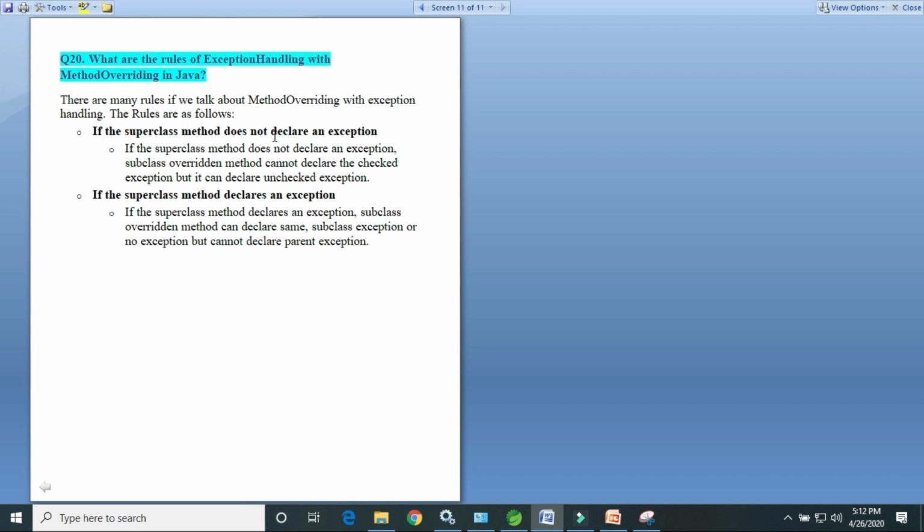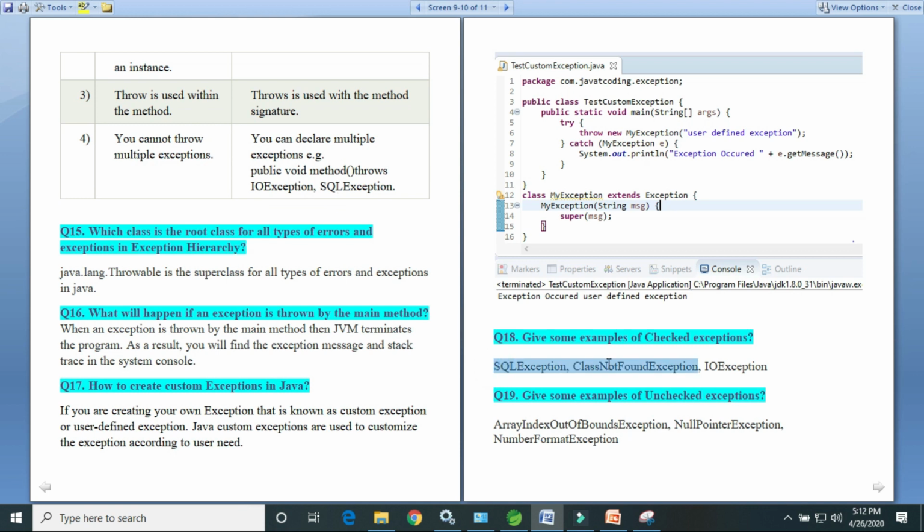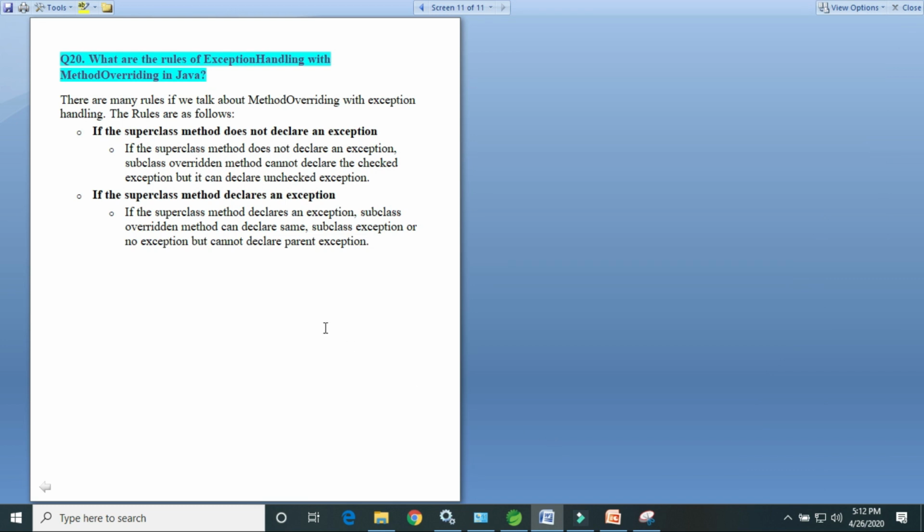So if the superclass method does not declare an exception, then what? If the superclass method does not declare an exception, then the subclass overridden method cannot declare a checked exception, but it can declare an unchecked exception. Checked exceptions, like SQLException, ClassNotFoundException, IOException, cannot be declared in the subclass. But we can declare unchecked exceptions: ArrayIndexOutOfBoundsException, NullPointerException, NumberFormatException. Right?